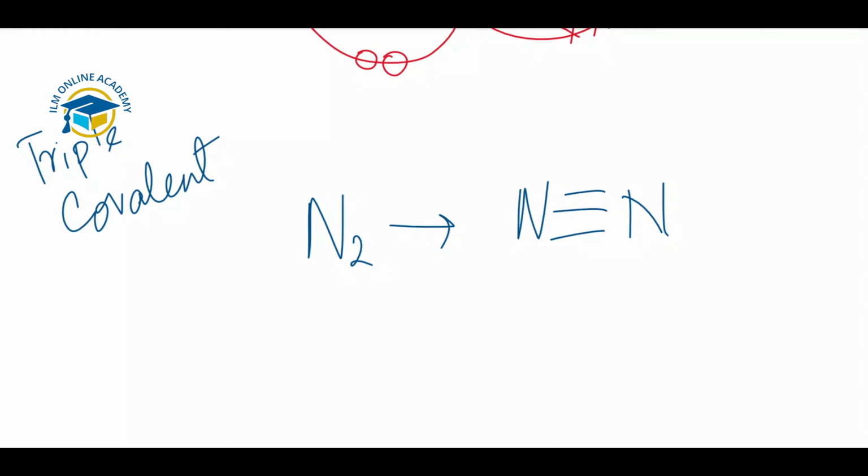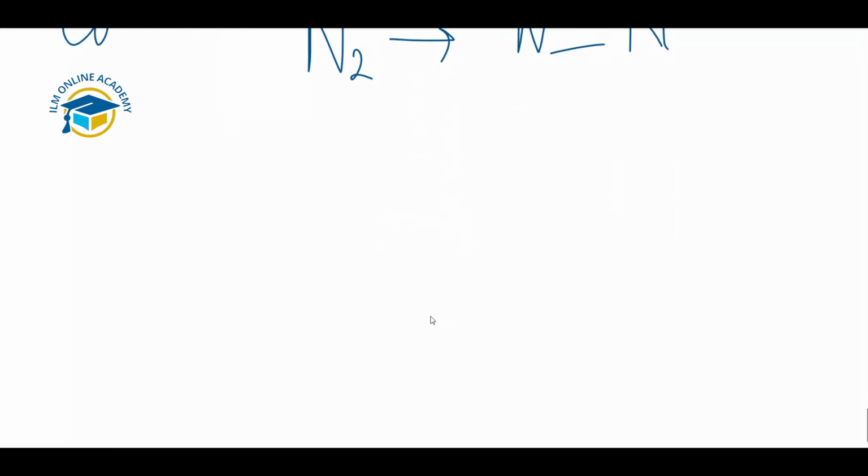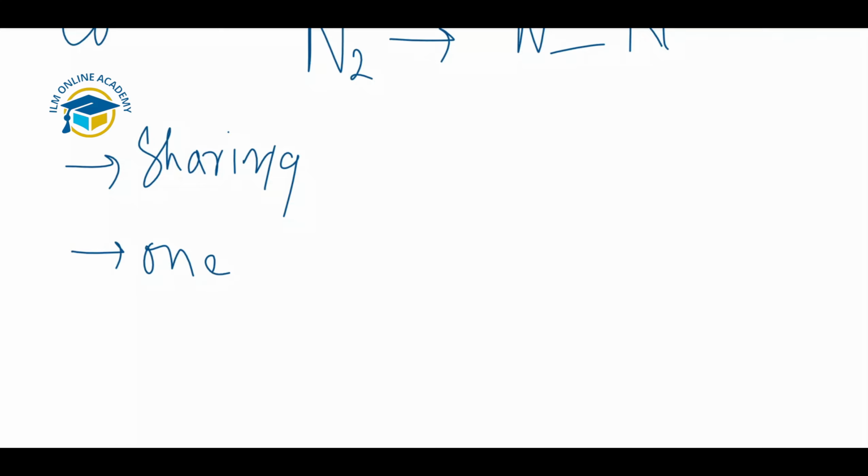So these are the main features of covalent bonding. The first one is sharing of electrons. Sharing of electrons happens in case of covalent bonding, but in case of ionic bonding, there is transfer of electrons. One electron is contributed by each atom to form each bond.